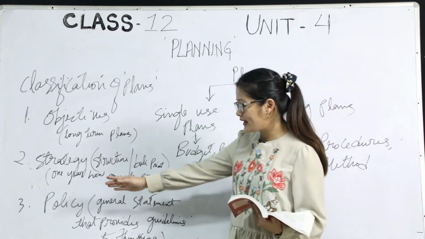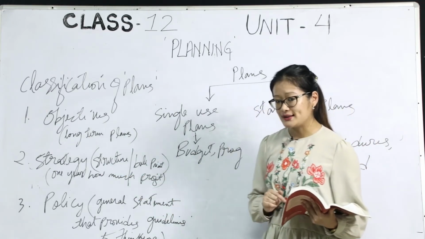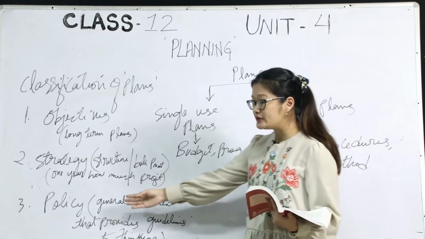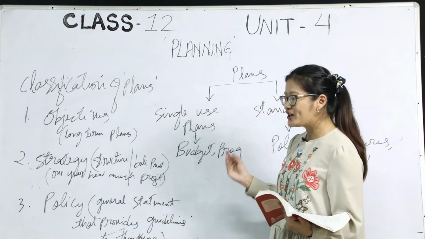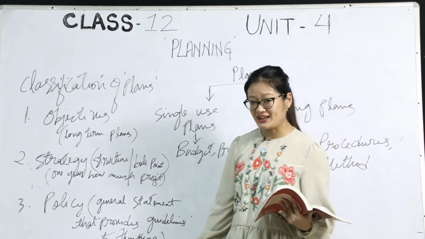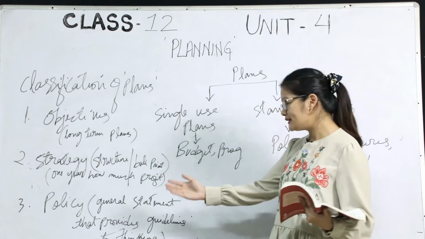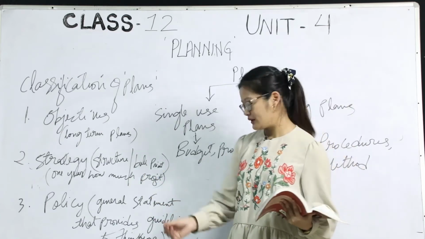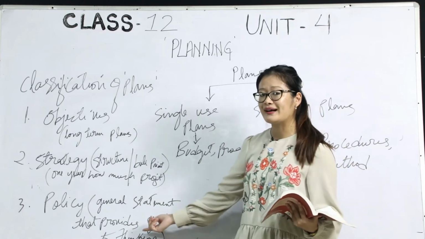Moving on, the next classification, policy. So policy is nothing but a general statement. It is a general statement that provides guidelines to thinking. I'll just highlight the word guidelines here.